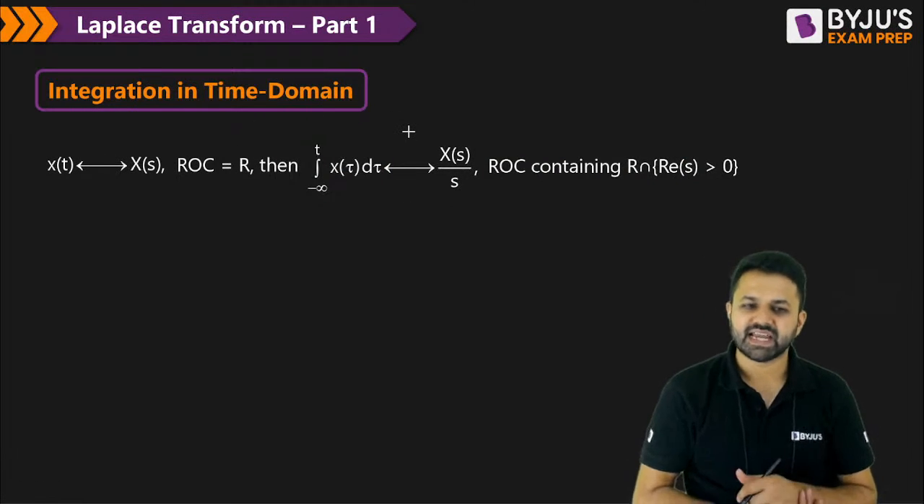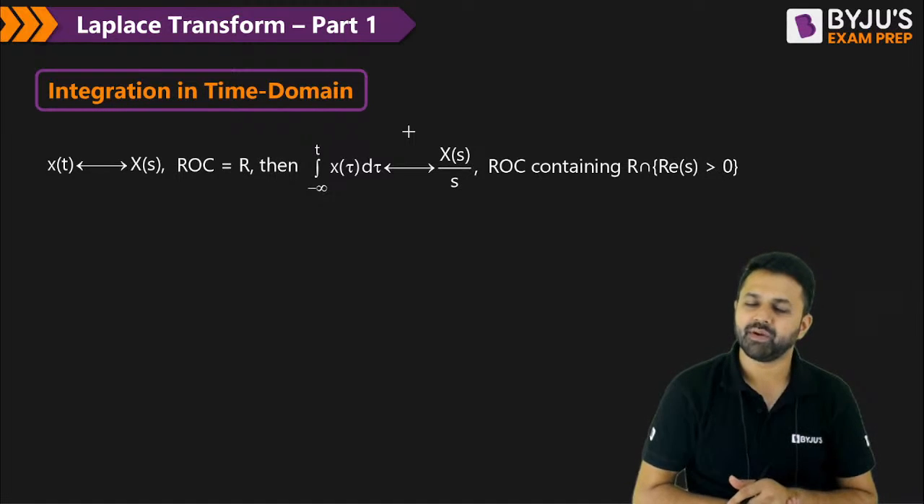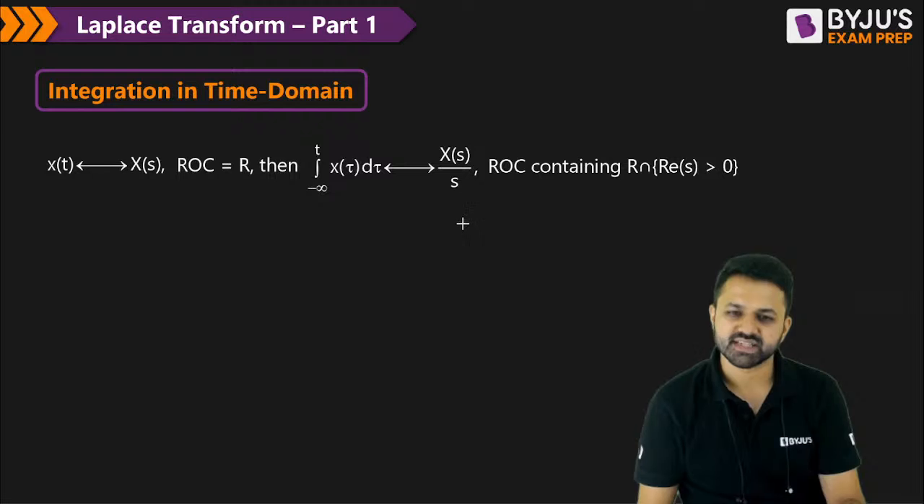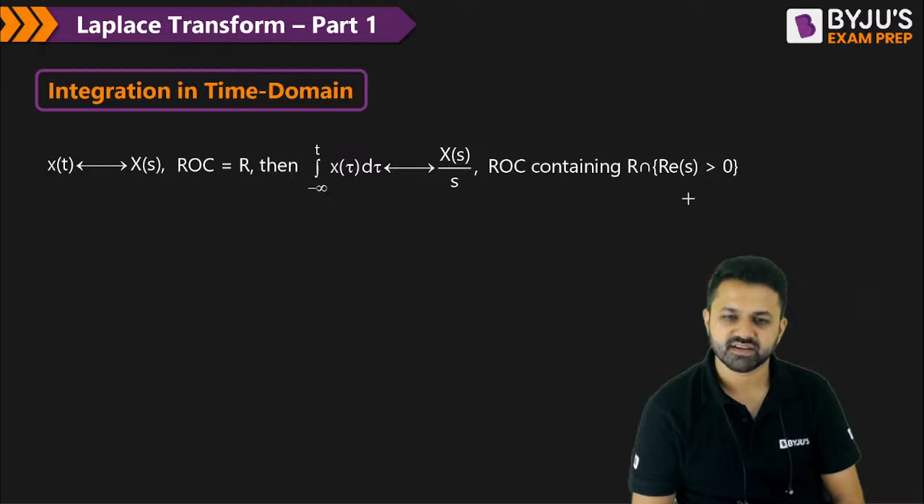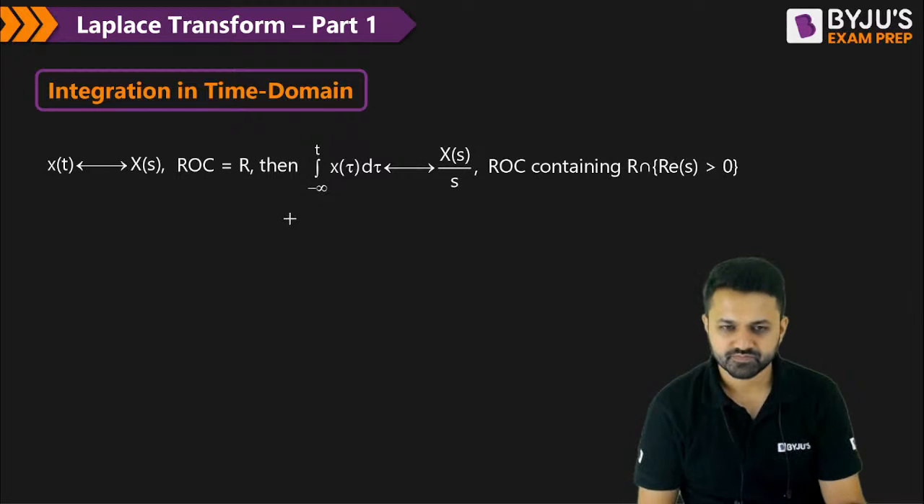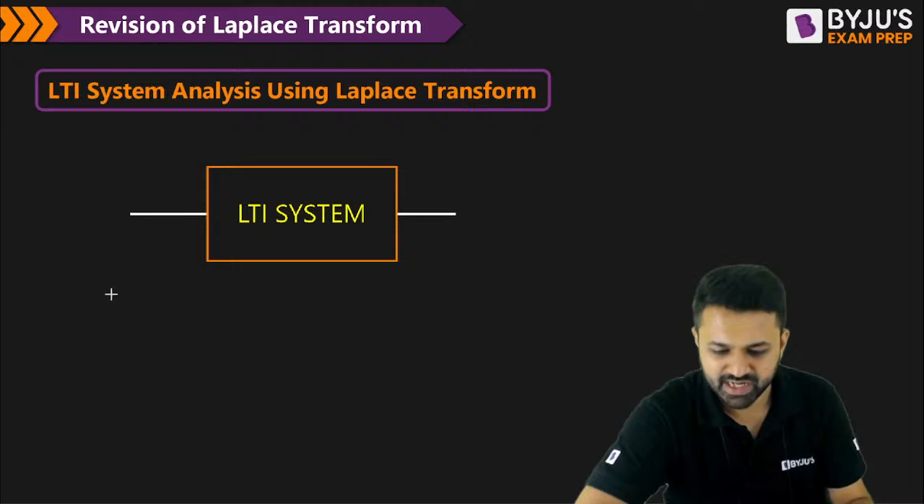Now integration in the time domain. If you integrate the signal in the time domain, that is the integral of x of tau from minus infinity to t, then it is X of s divided by s, and the ROC will contain the intersection of R with the real part of s greater than 0. This is the property.